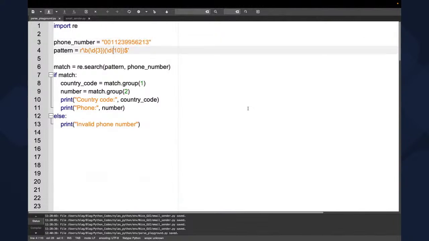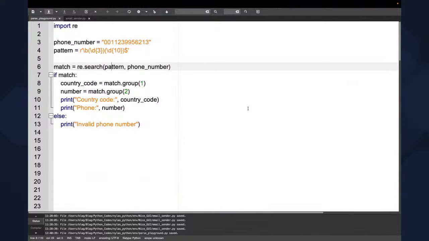With the regex code, we're using a \b for boundaries. We probably don't need it here, but it's always better to specify that we have some boundaries. We want to grab the first 3 digits as the area code, and we want to pick up the rest as the number.